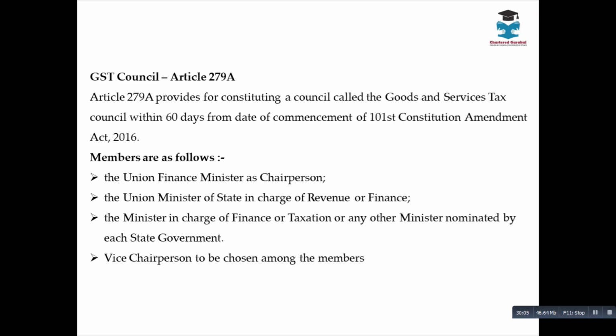All these powers are given to the GST Council. So the GST Council will hold meetings, and those meetings will decide. Unlike earlier, when even rate changes used to happen during the budget time for indirect taxes, now it is with the GST Council. We will discuss this in detail again, along with the further powers of the GST Council.